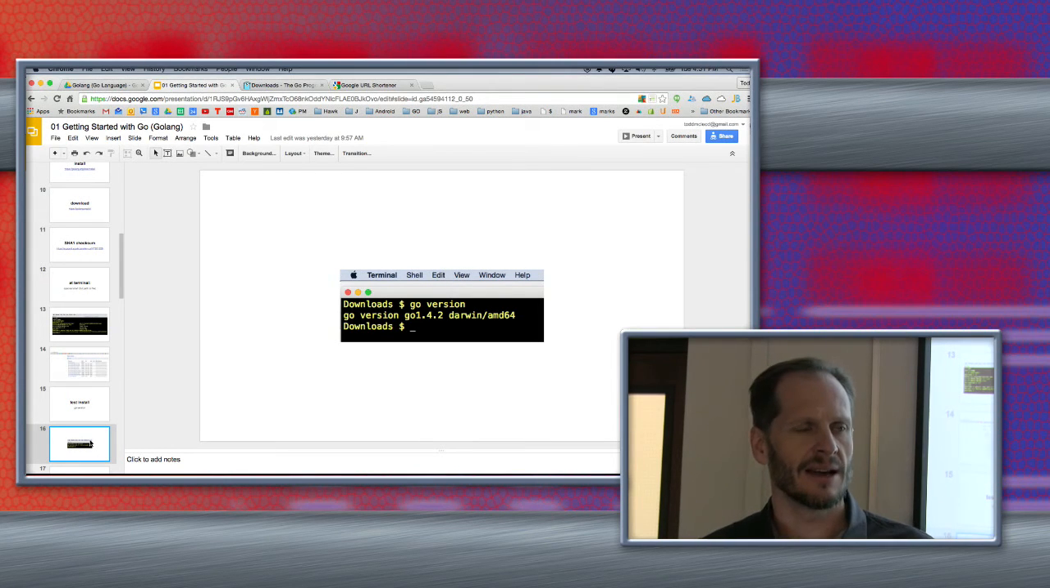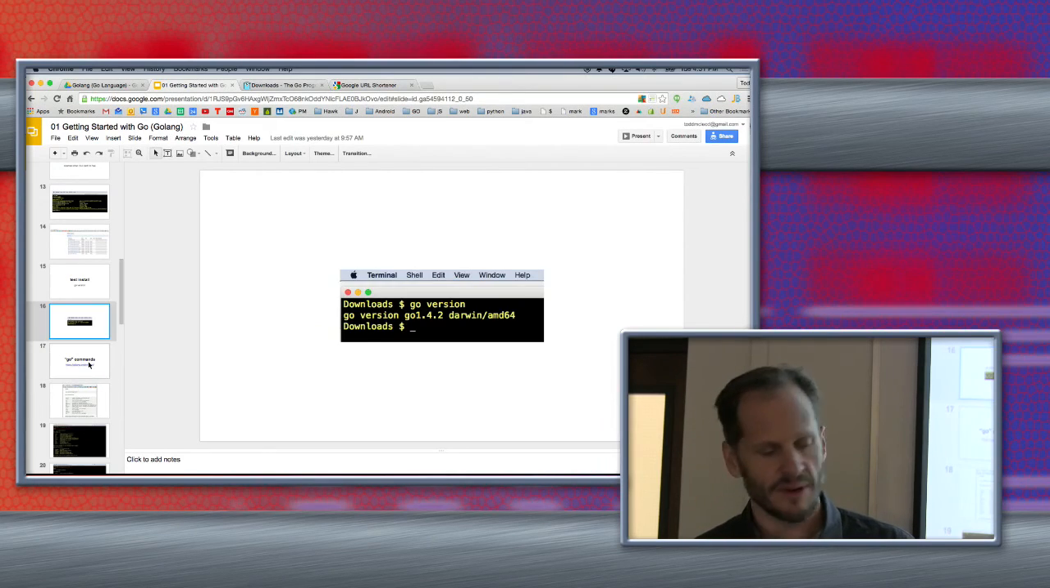So that's it. Download it, install it, check your SHA-1 with that command at the terminal, right? Install it, open up your terminal, and type go version and make sure you've got a version.